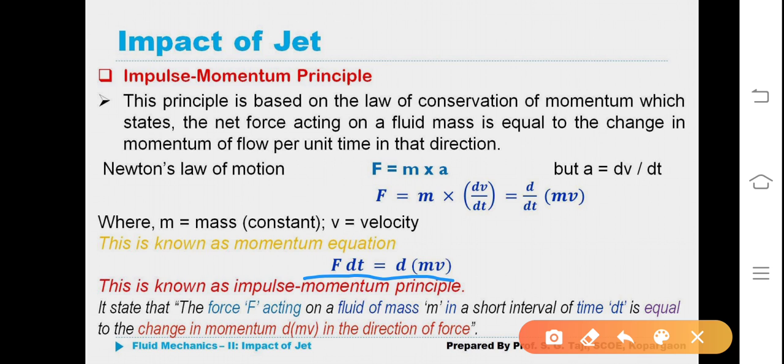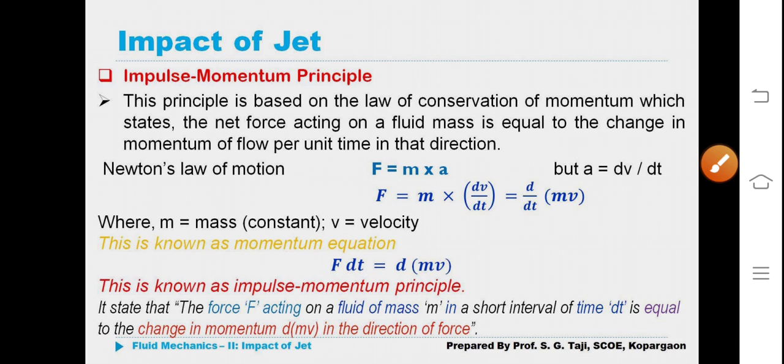It states that the force F acting on a fluid mass m, in a short interval of time dt, is equal to the change in momentum, d multiplied by mv, in the direction of force.